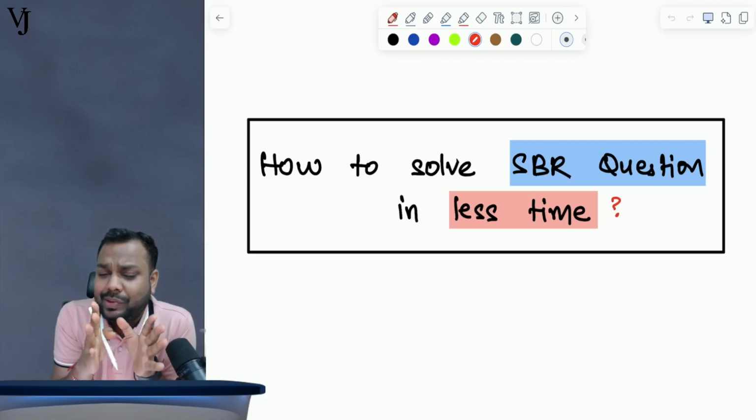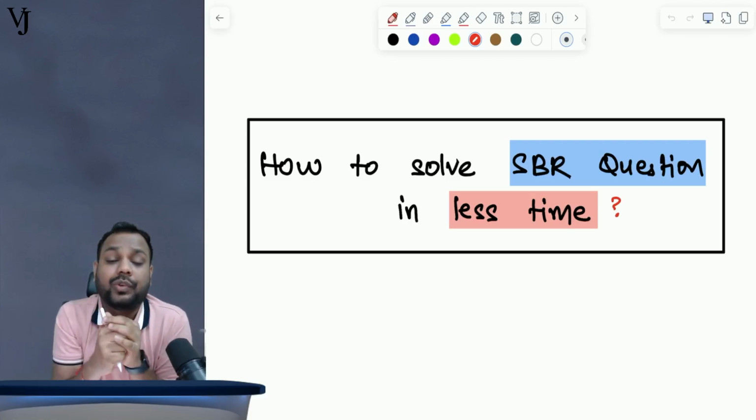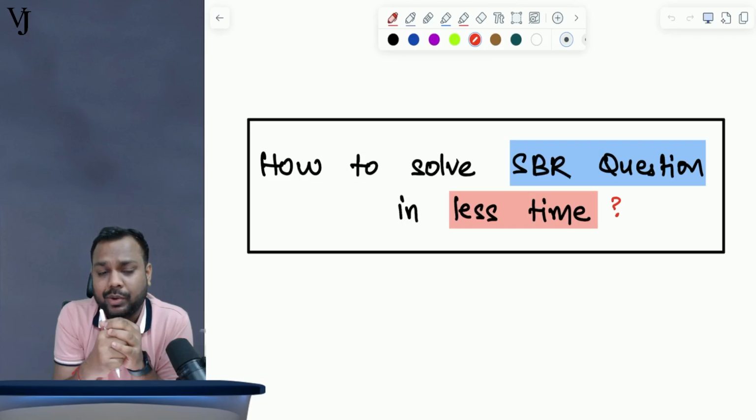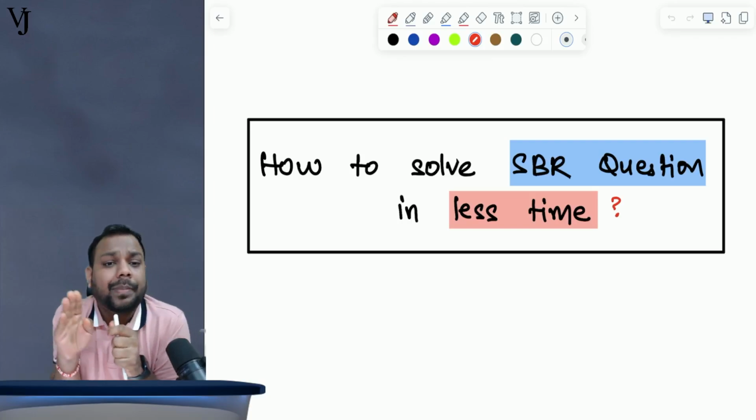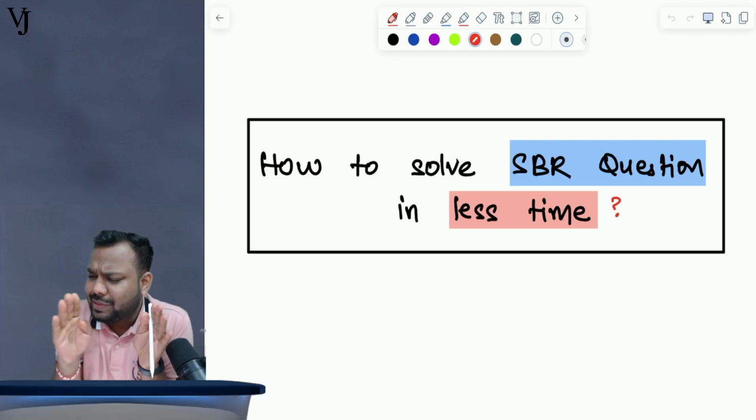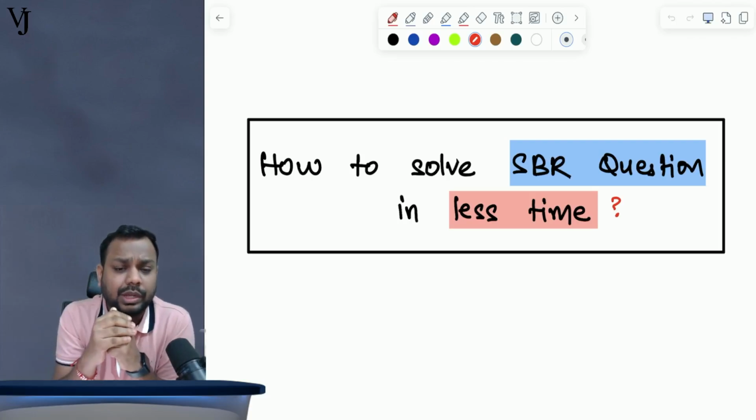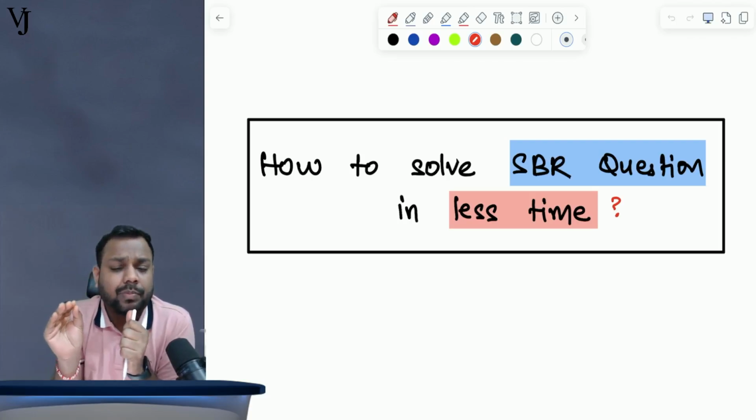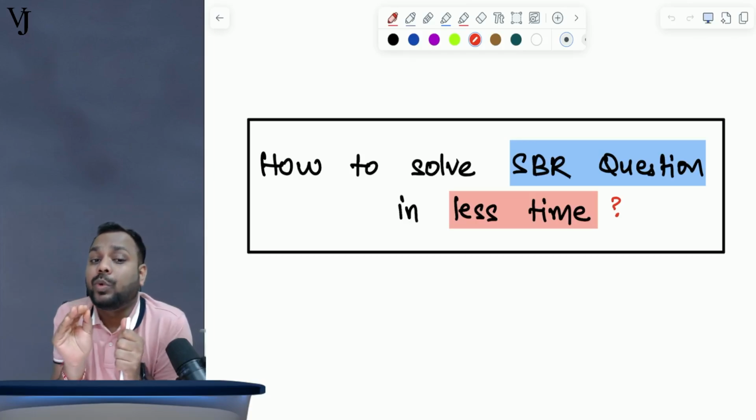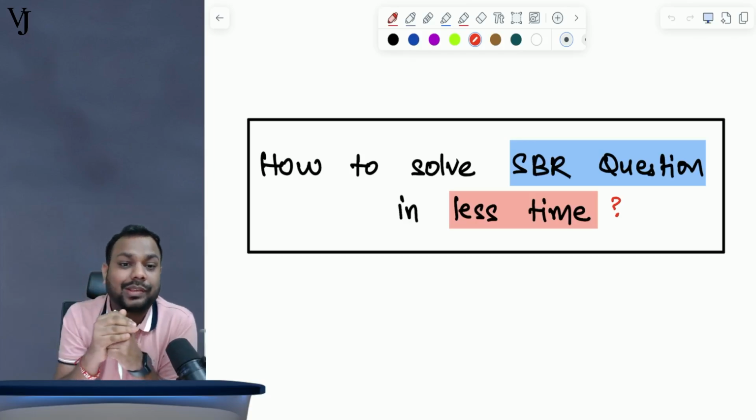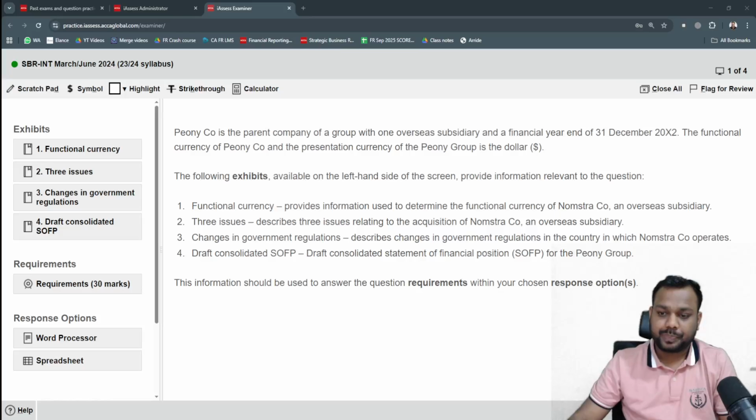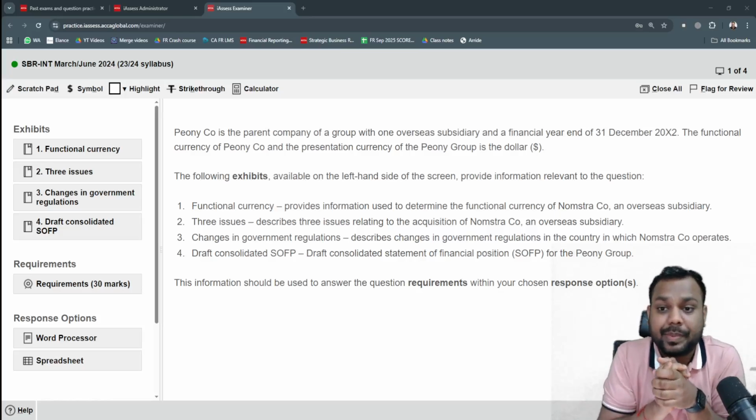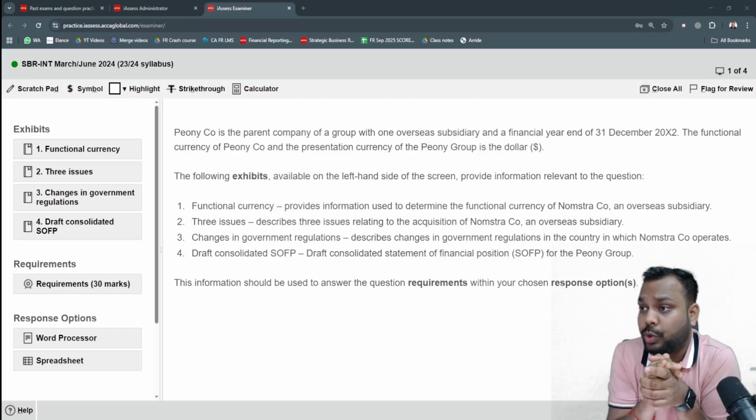So let me start discussing the approach which we have to use in ACCA SBR. Let me take you to the ACCA practice platform, the exact platform where you have to give your exams, and guide you on what should be the approach. Now, this is an exam paper in the ACCA practice platform, March-June 2024. Question number 1 on group accounting.